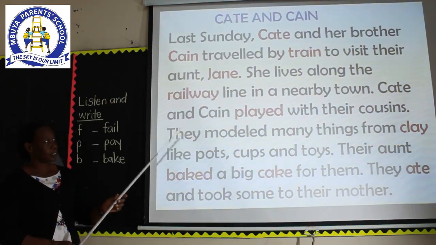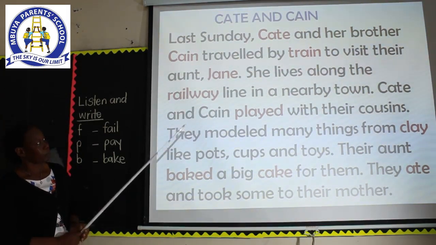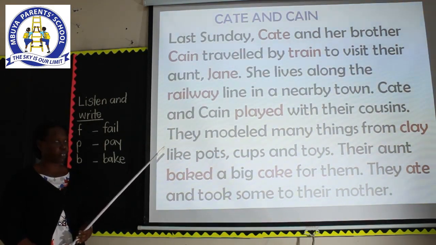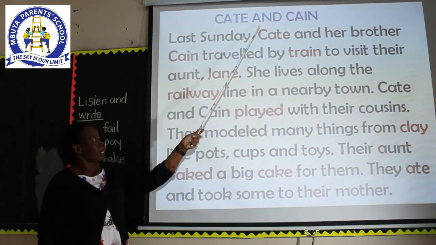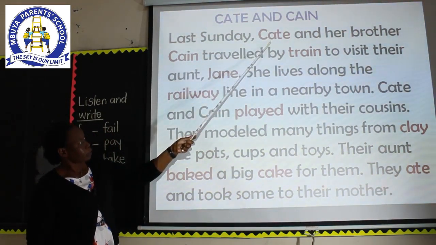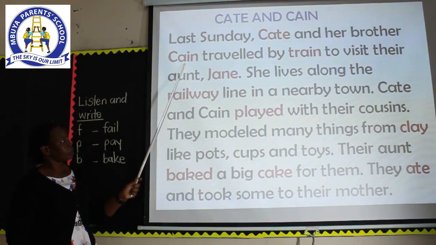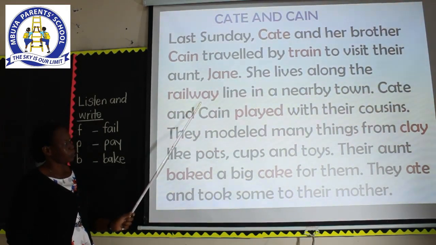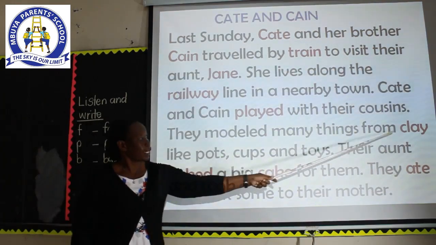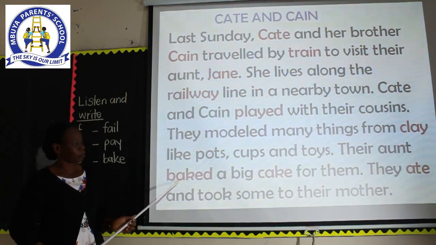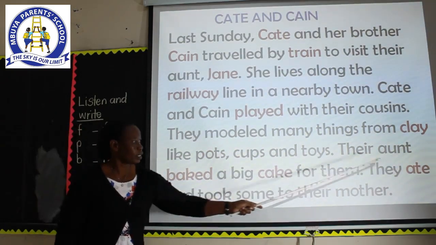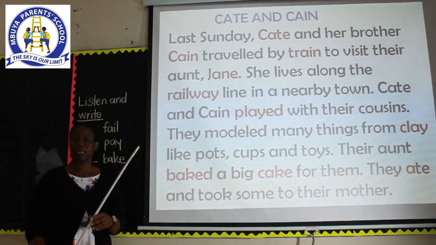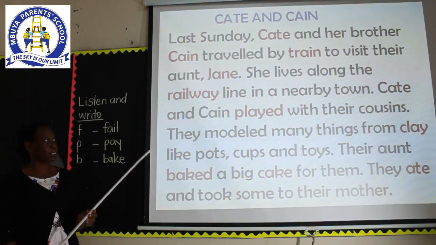So you see that the highlighted words are all here. So let's read the highlighted words and then we go through the questions together. Kate and Cain. Kate. Cain. Train. Jane. Railway. Played. Play. Baked. Cake, and ate. So these are the words that have been highlighted, and these are the words of the sounds that we looked at last time.